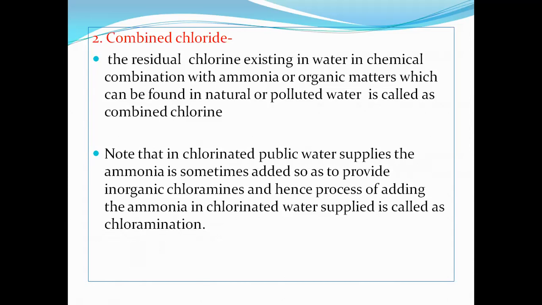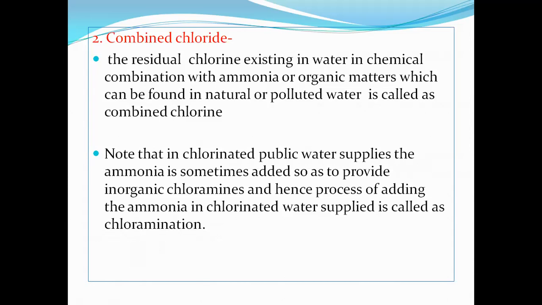The meaning of combined chlorine is in the name itself: combined means in combination with others. The chlorine combined with ammonia or organic matter is known as combined chlorine, and it is found in natural or polluted water.